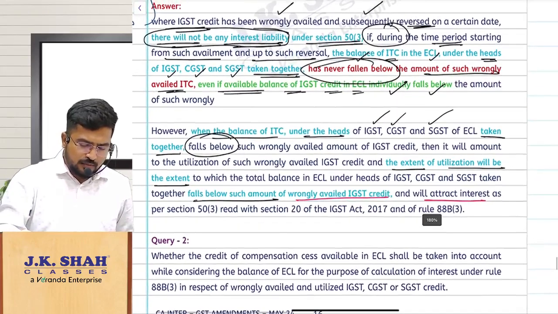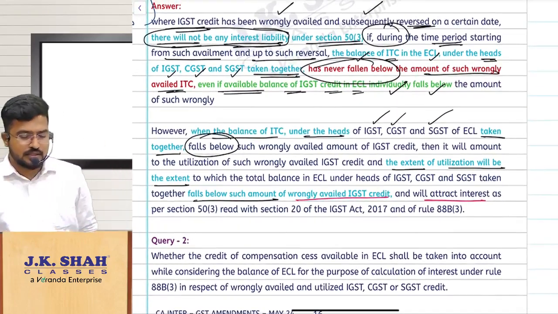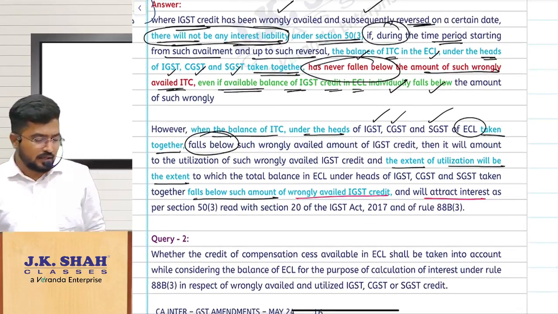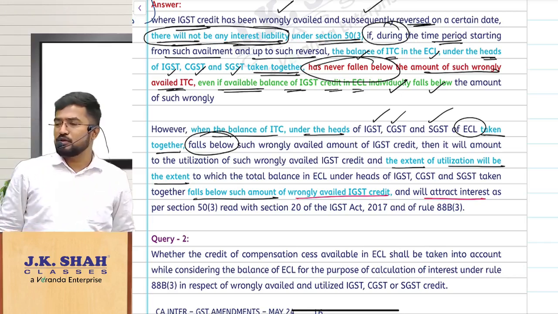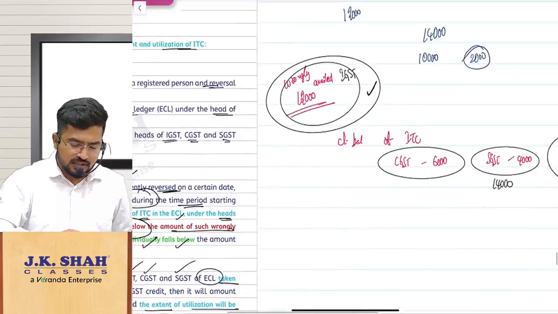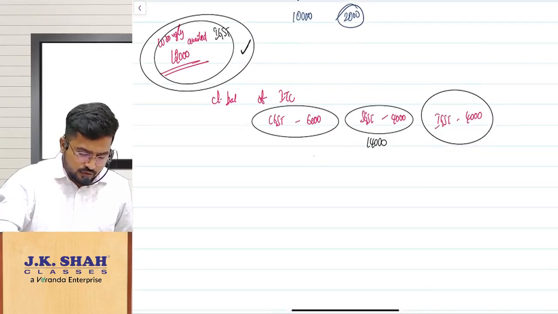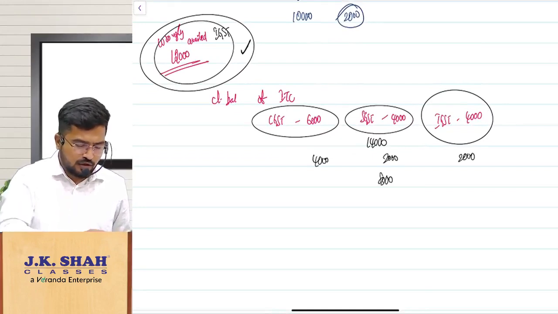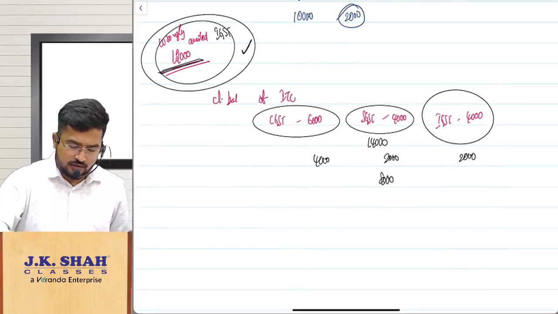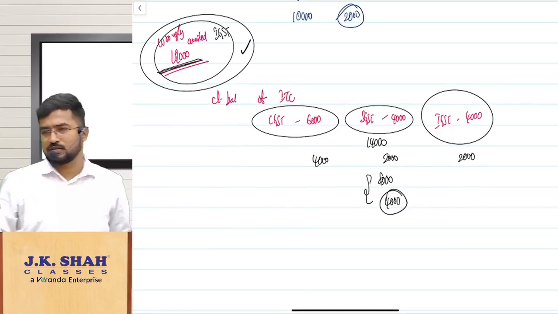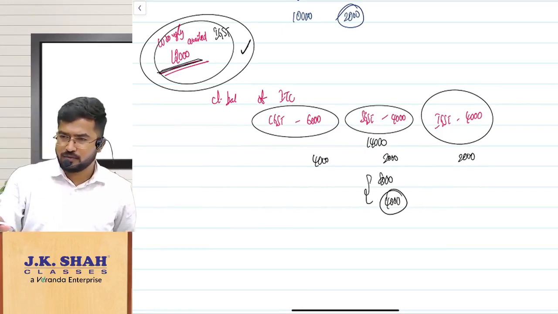So when the balance of ITC under the heads IGST, CGST, SGST of the e-credit ledger, ECL meaning e-credit ledger, taken together falls below that, then I can say that it has been utilized. Now suppose in the example it is 4,000, 2,000 and 2,000. What is the total amount? 8,000. How much have you wrongly availed? 12,000. That means how much has been utilized? On 4,000 you should pay interest. Clear? Shall I continue? Next.